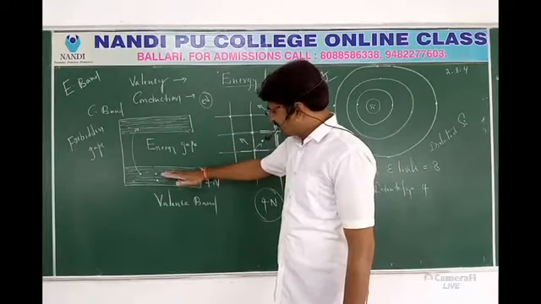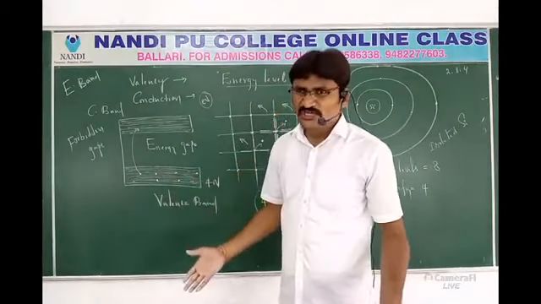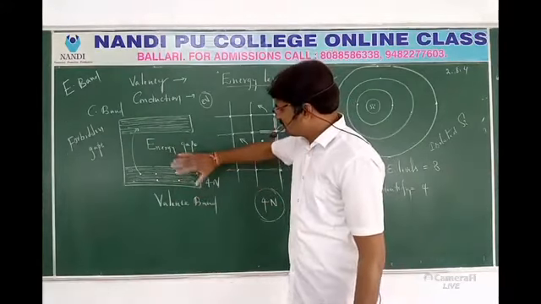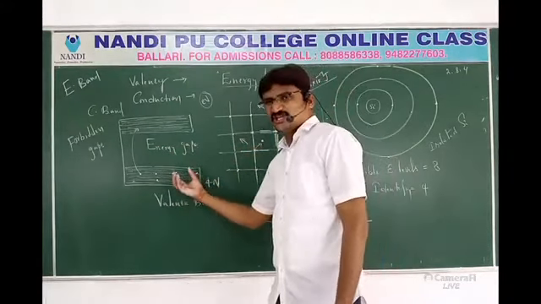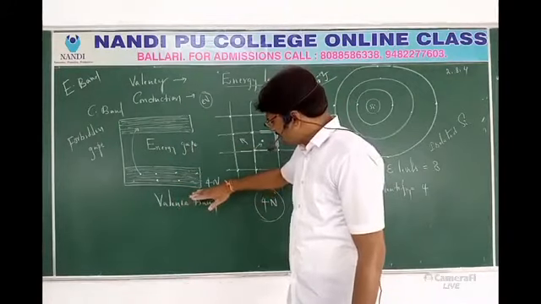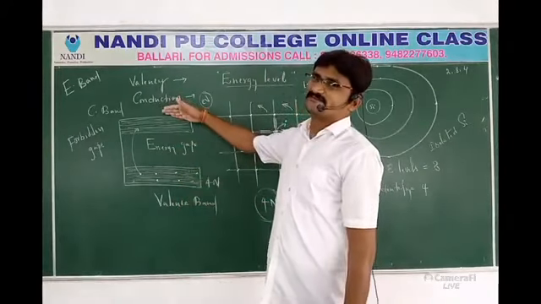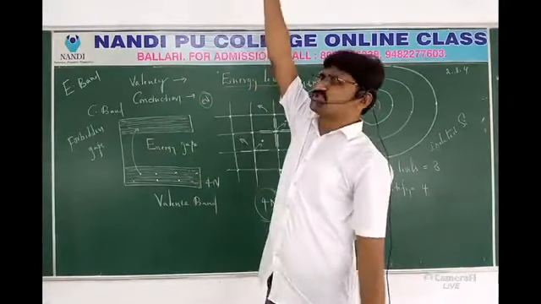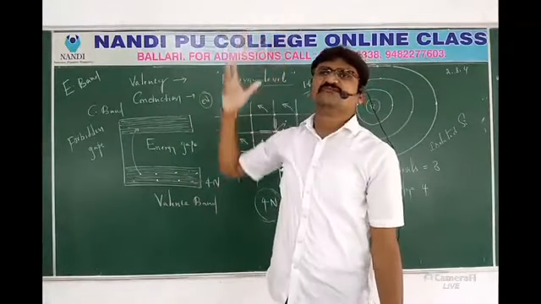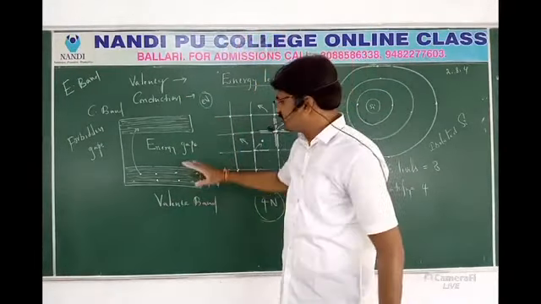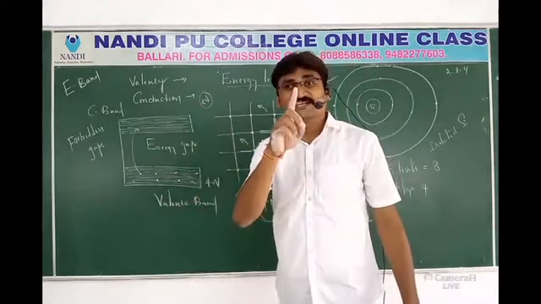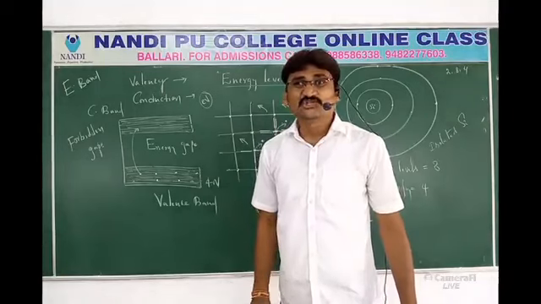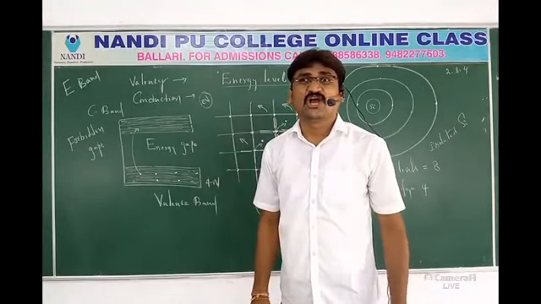So when the electrons are in the valence band, there is no current. The primary duty of these electrons is that when they get some energy, they can jump from the valence band to the conduction band. If this gap is large, then it's very difficult to jump, it's difficult to reach there. So no current. This happens in insulators. In insulators, the energy gap is very large.